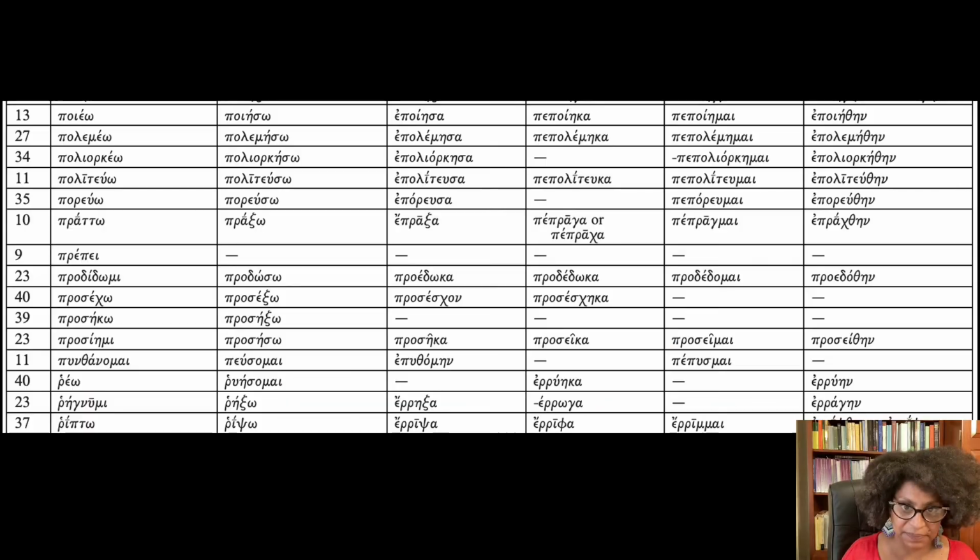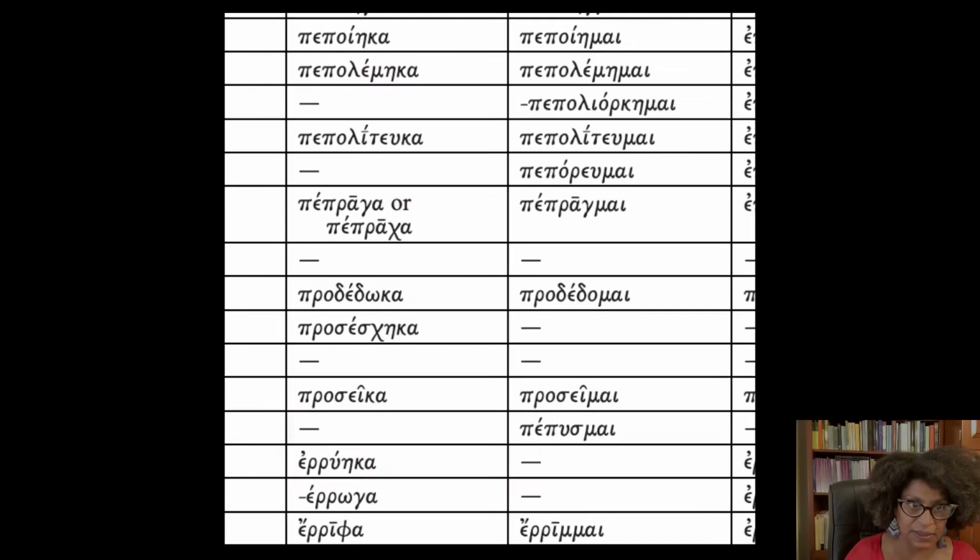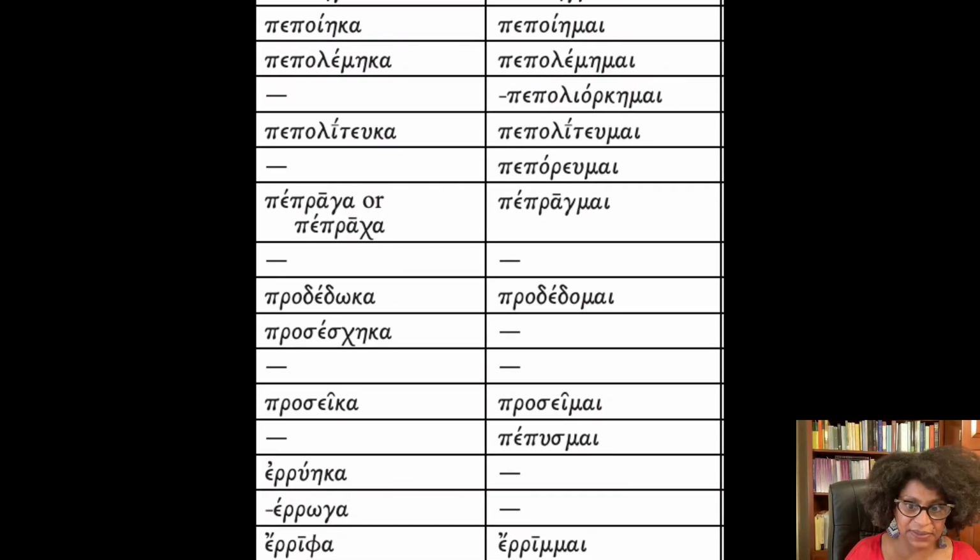In this slideshow, we're going to talk about how to form the ancient Greek verb in the perfect tense. Of course, we're going to use our principal parts, and what we'll be focusing on are the fourth and fifth principal parts, the perfect active and the perfect middle. And these are going to give us our stems that we're going to work with to put on our endings.